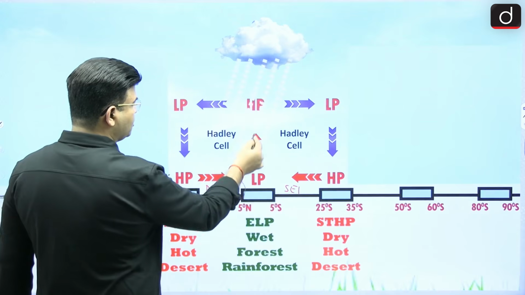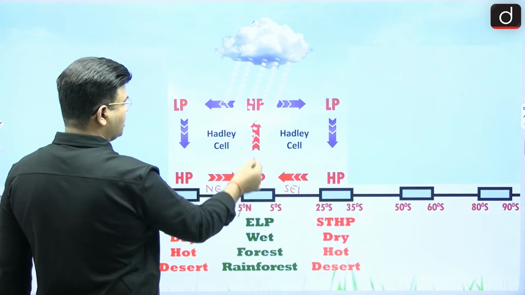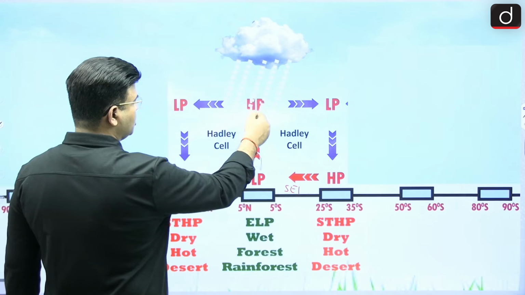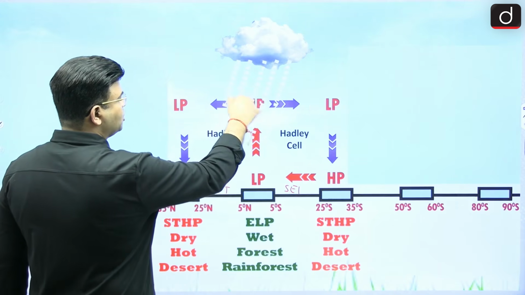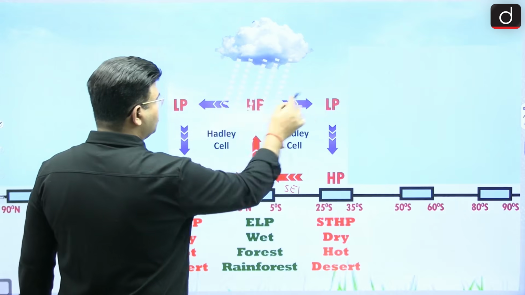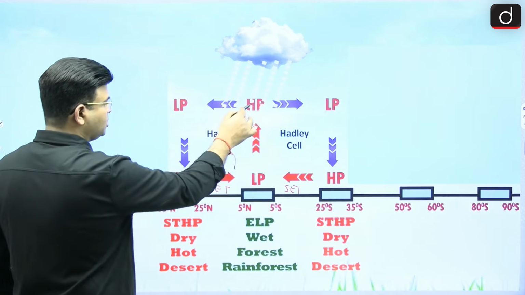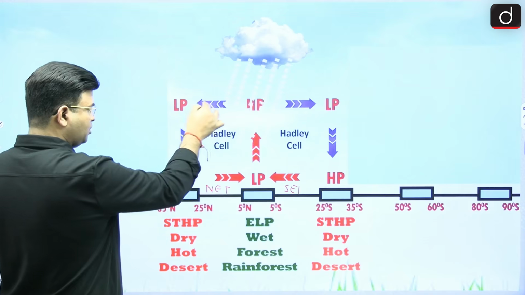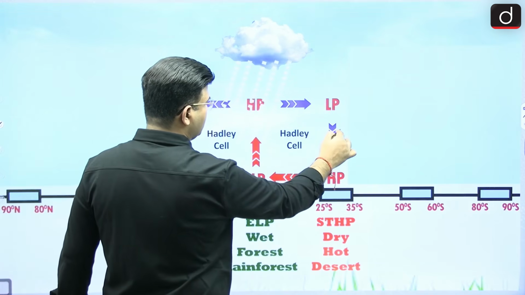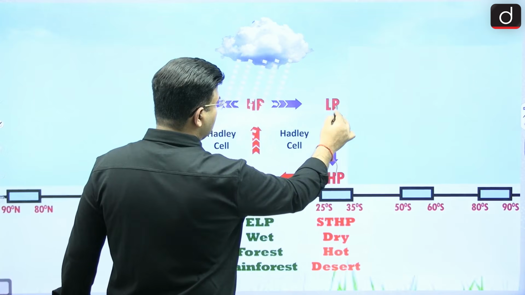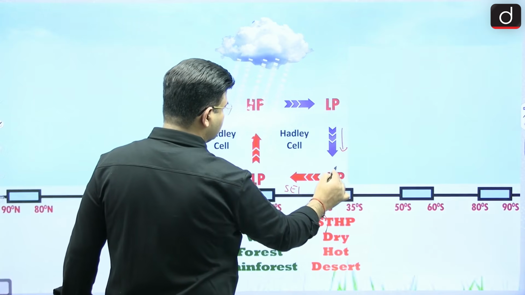Here the warm air is rising, convecting upward and creating cumulonimbus clouds, and it creates a pressure gradient with respect to the poles, and there is also a temperature difference. Because of that, the winds start moving towards the poles, but by reaching 25 to 35 degree or 20 to 30 degree, the air becomes heavy enough and starts descending.